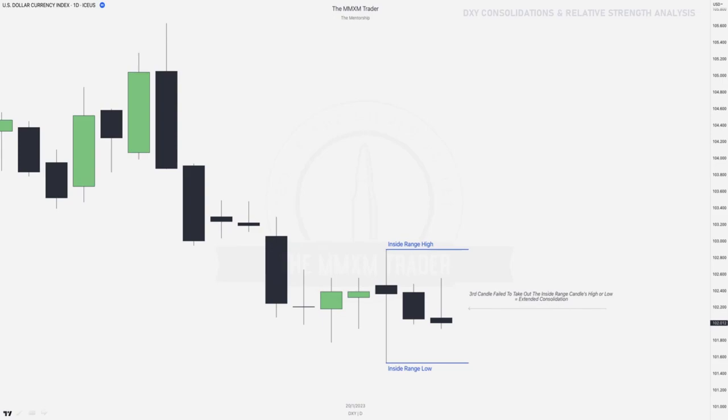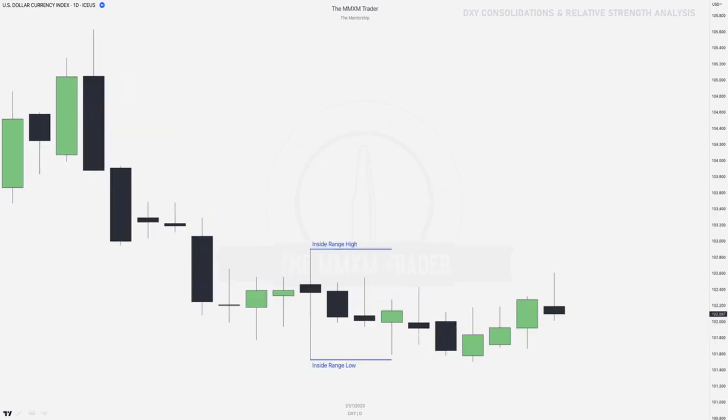Over here we can see that third candle failed to take out the inside range high or that inside range low, and now we can expect an extended consolidation, and we can look for those exotic pairs. And over here you see how long it consolidates, right? We're still staying inside that inside range high or inside range low.